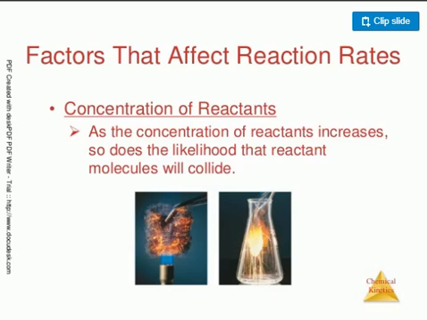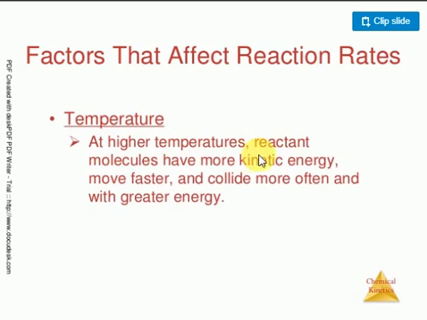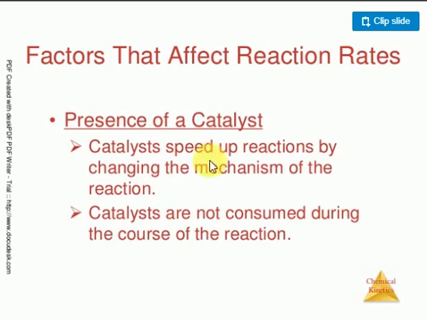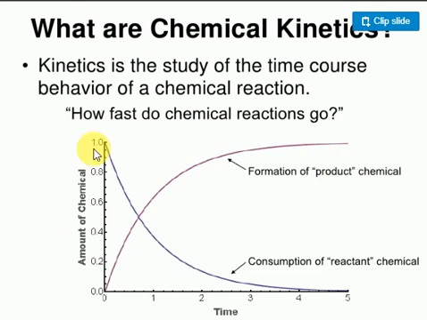Look at the next slide: temperature. At a high temperature, reactant molecules have more kinetic energy, move very fast, and collide more often and faster, and they overcome the activation energy. Once they overcome the activation energy, they form the product. The next factor is the presence of a catalyst. A catalyst speeds up the chemical reaction by changing the mechanism of the reaction. It decreases the activation energy. Catalysts are not consumed during the chemical reaction. This one you know very well.